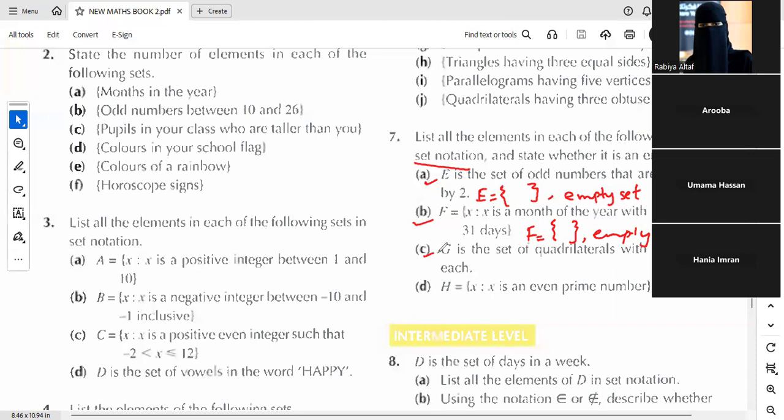Which numbers are prime numbers? The numbers that are divisible only by themselves and 1. Yes, good. So is there any even prime number or not? Not empty. What will the answer be? S equals curly bracket 2. Good. 2 is an even prime number, and then we will write this is not an empty set. Like this.